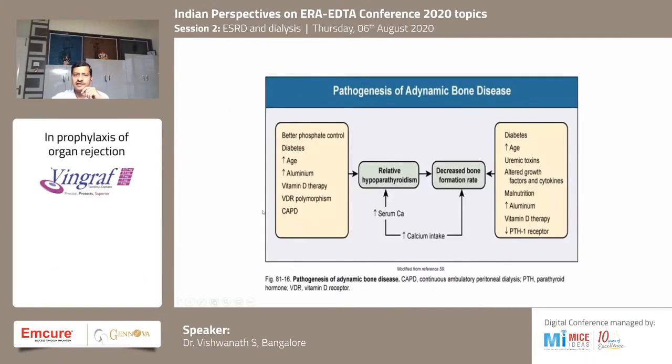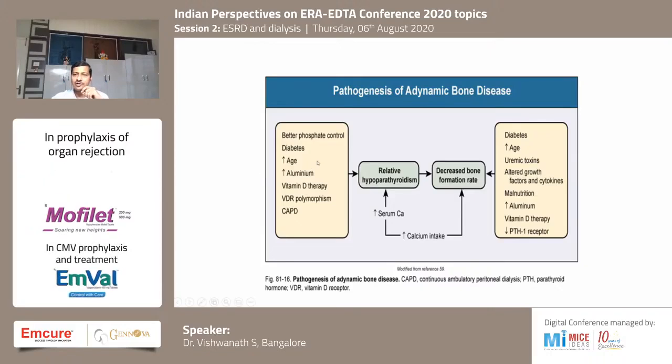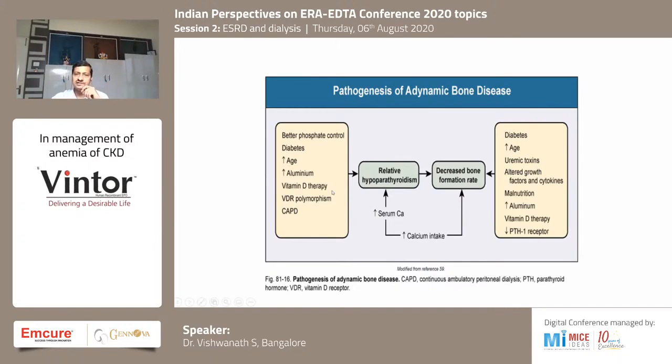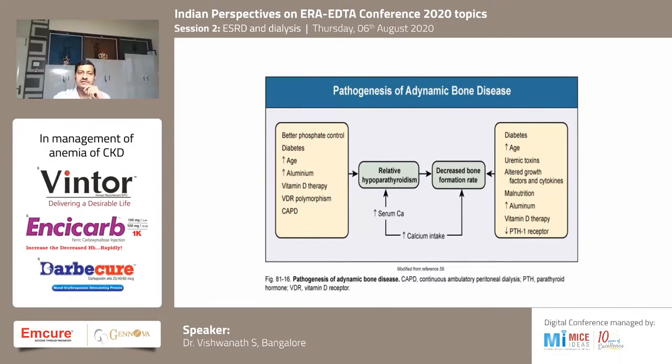The main risk factors for adynamic bone disease are elderly age group, diabetes, aluminum, which is now banned in most of the bone health setups, and excessive usage of vitamin D.